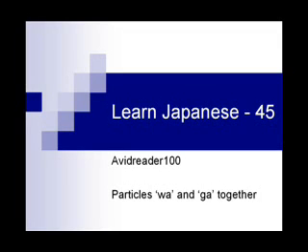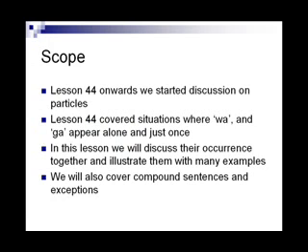This is the second lesson on particles. The focus on particles started in lesson number 44. In this lesson, we will cover the occurrence of both particles wa and ga in the same sentence. In lesson number 44, we discussed the application of particle wa and particle ga, where only one of them occurred in a sentence. There are many sentences where both occur together.